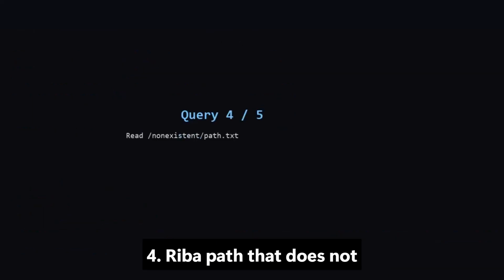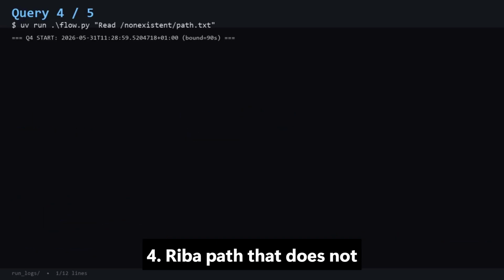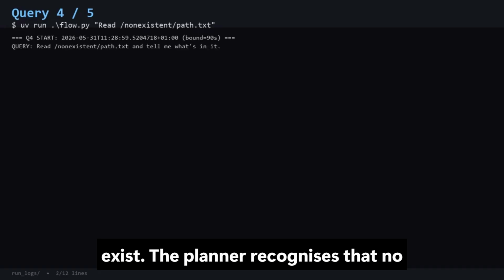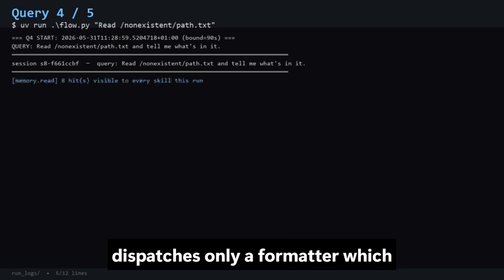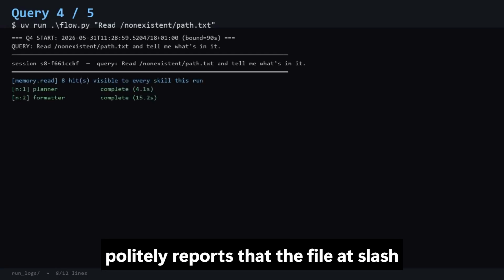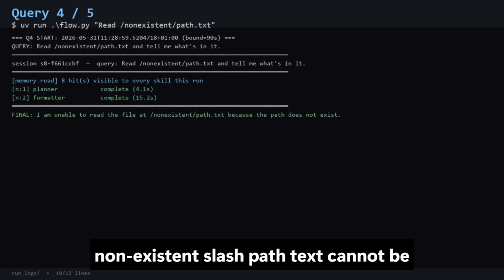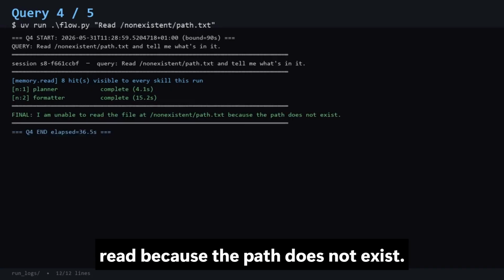Query 4. Read a path that does not exist. The planner recognizes that no tool can satisfy the request and dispatches only a formatter, which politely reports that the file at /nonexistent/path.txt cannot be read because the path does not exist.